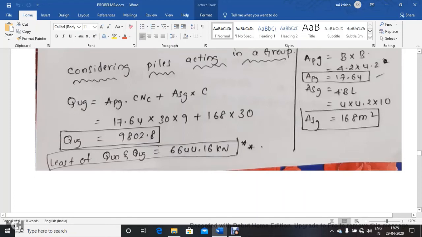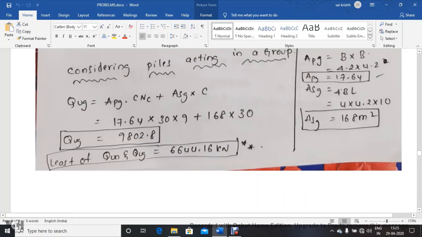And C is the cohesion 30, NC value is 9, ASG is the perimeter of the pile group, 4 into B, multiplied by length. Perimeter is 4 times 4.2 into 12, 168 meter square, into 30. I've got 9,802 kilonewtons as the load carrying capacity of the pile group.